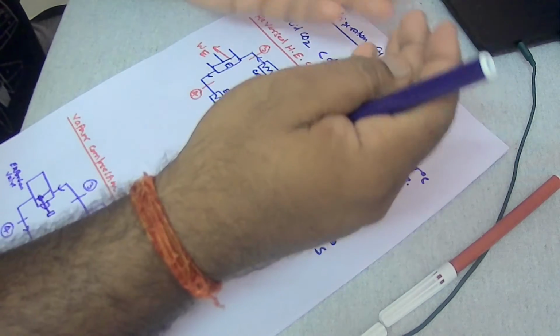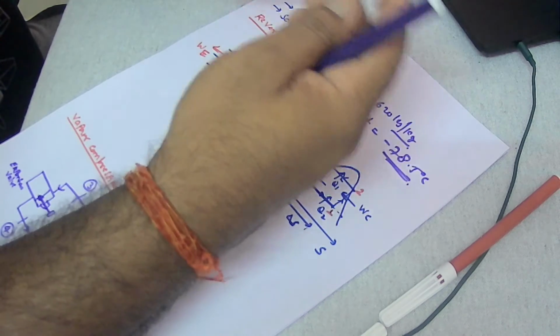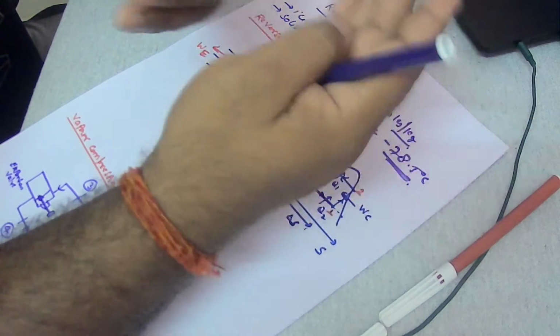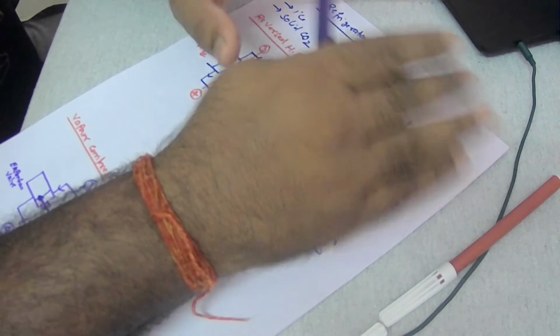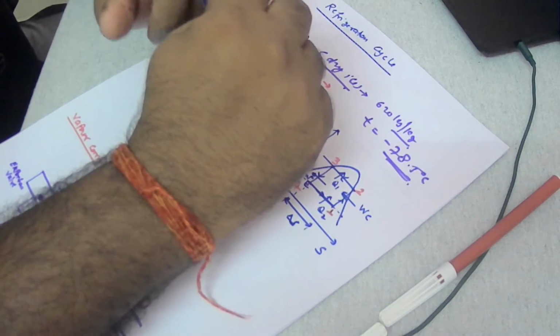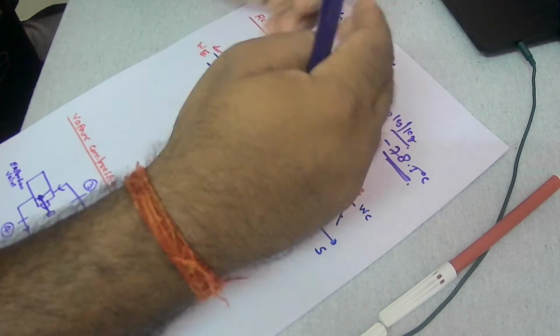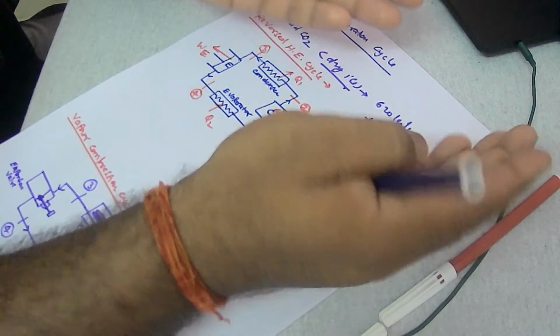So the total components needed are the compressor, followed by the condenser, followed by the throttle valve, and followed by the evaporator. The evaporator is basically the freezer in your domestic refrigerator where you are getting the cooling effect. So cooling is getting produced at the top of the refrigerator, which is called the freezer. That is also known as the evaporator. So the total components are basically four, and the cycle on which they operate is called the reversed Carnot cycle, or you can say the reversed heat engine cycle.